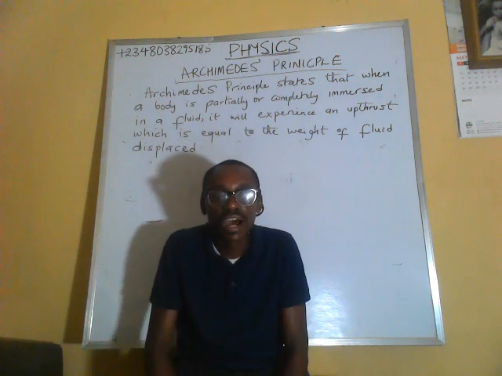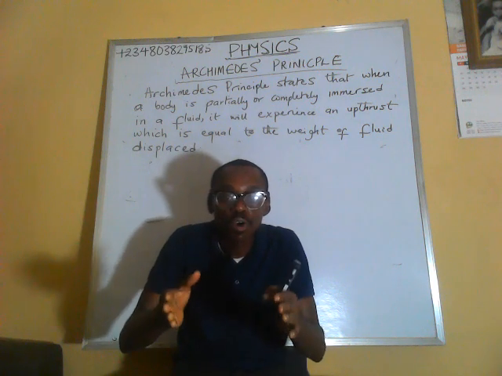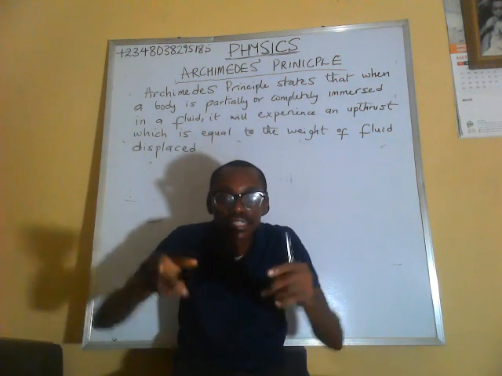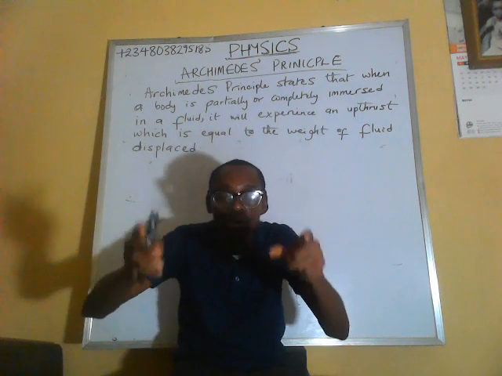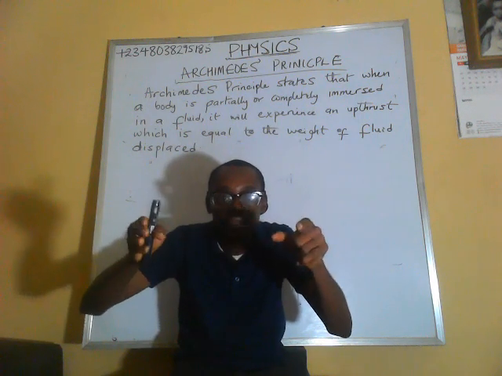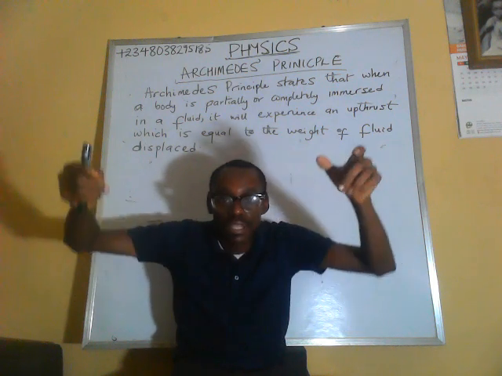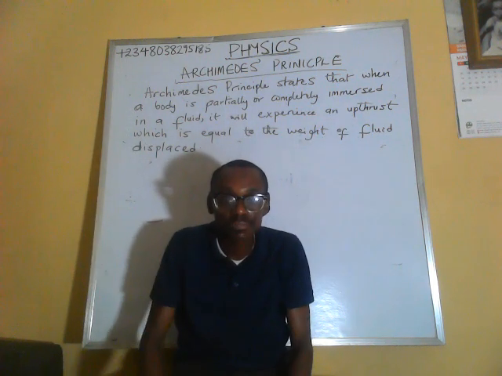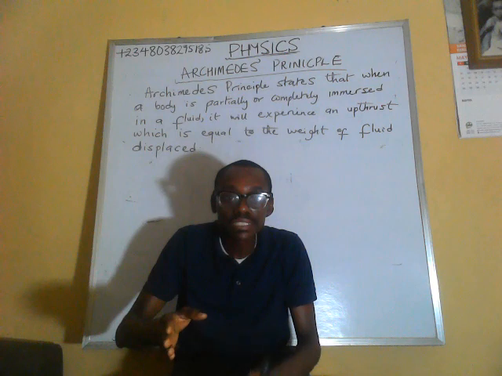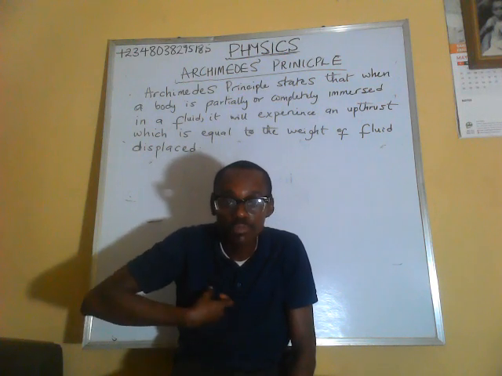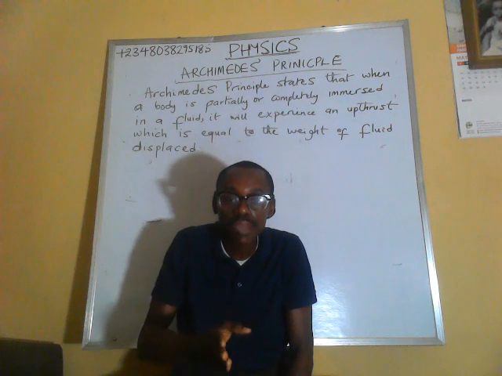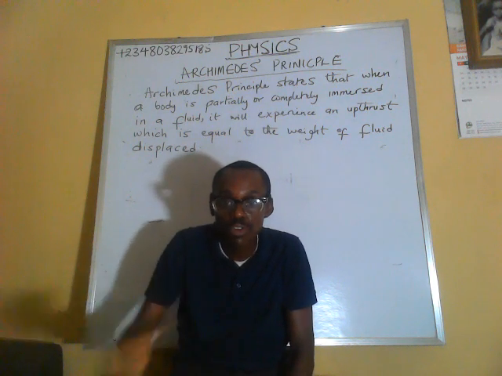The volume of the fluid displaced depends on the volume of the body that enters into the fluid. If the entire body is completely submerged, then it will displace a volume of fluid equal to its volume. If half of it is submerged, it will displace half of its volume.